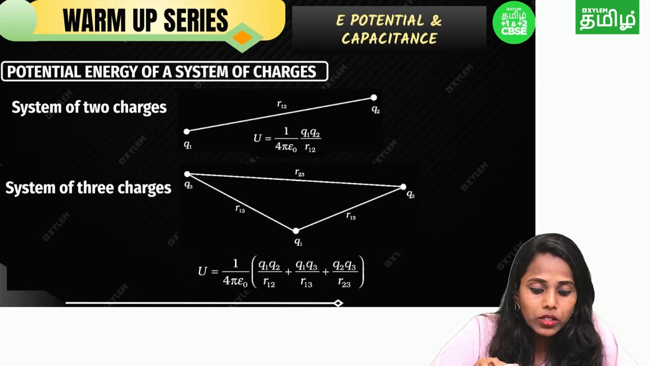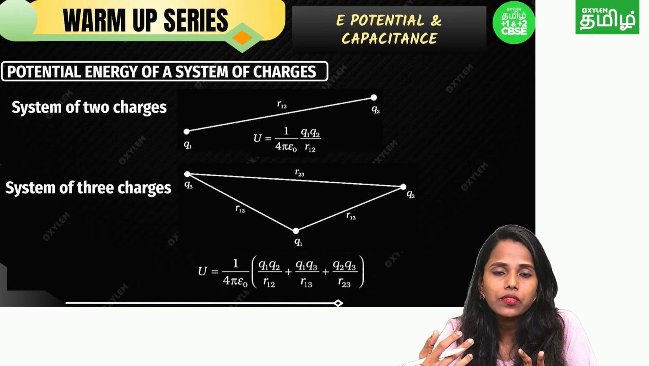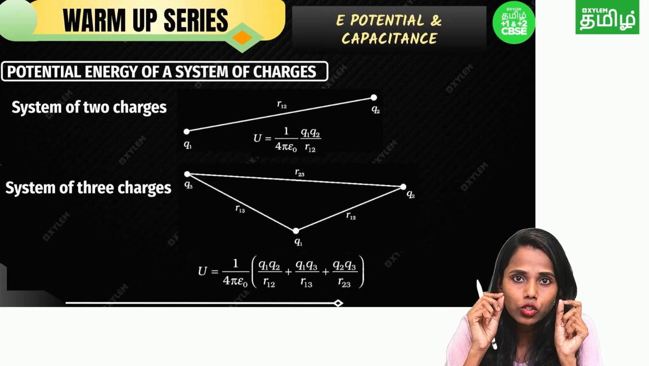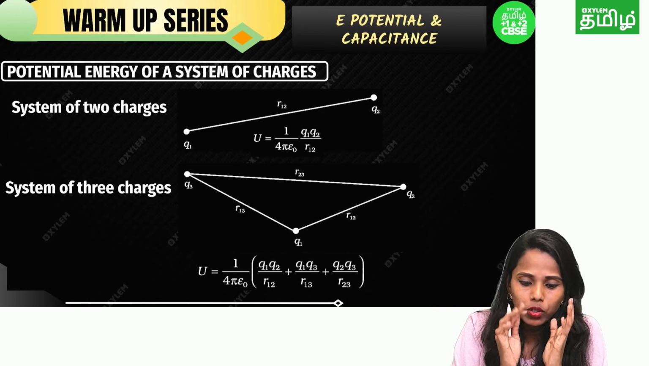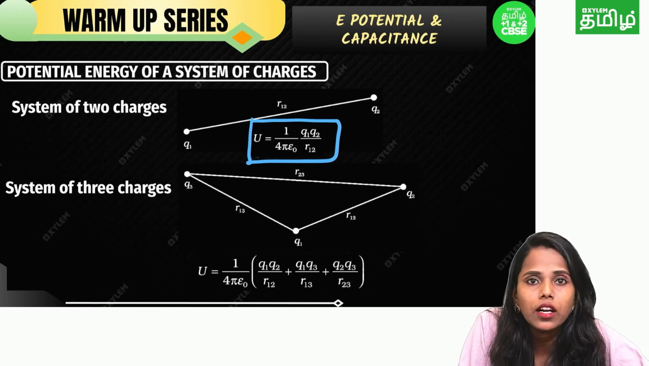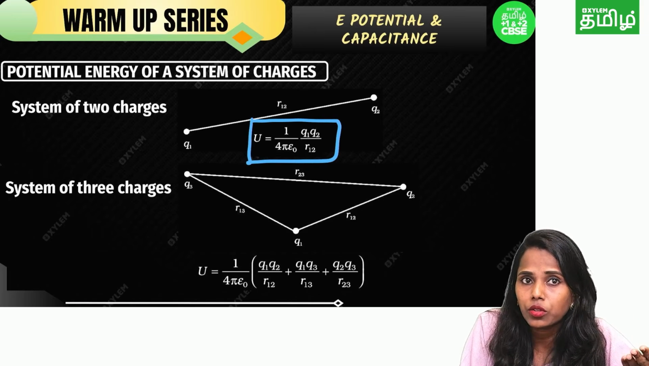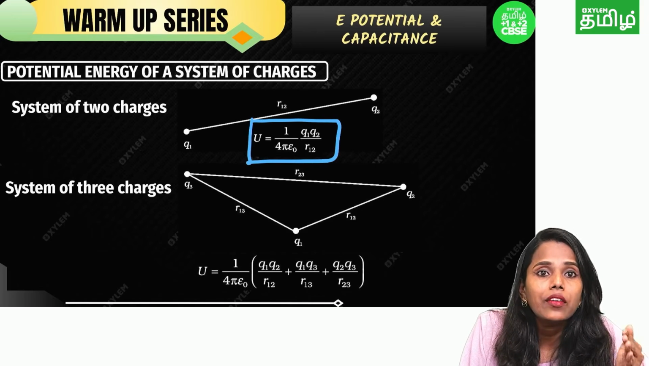Okay, next one, potential energy of a system of charges. If the system has two charges, you will have a potential energy formula. You can write U is equal to 1 by 4 pi epsilon naught Q1 Q2 by R. These things we started learning from electrostatics. Okay. Next one, system of three charges.